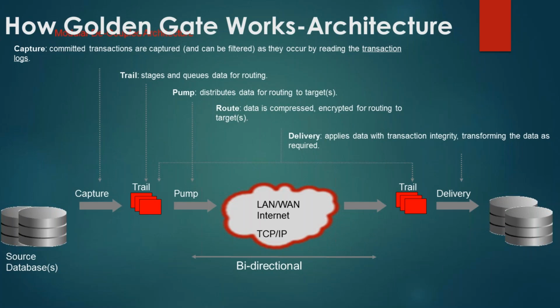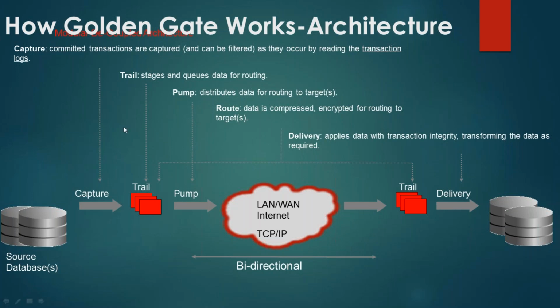So the pump process here is working as the data messenger, which distributes the data for routing to the target machine. Now, once the data becomes available in the remote trail: trail files are of two types, local trail and remote trail. Trail files residing on the source are called local trails. Trail files residing on the target machine are called remote trails. Once the data becomes available in the remote trail, the Golden Gate replicate process reads the data out of the remote trail and applies it to the target database.